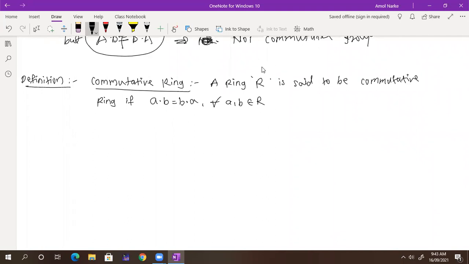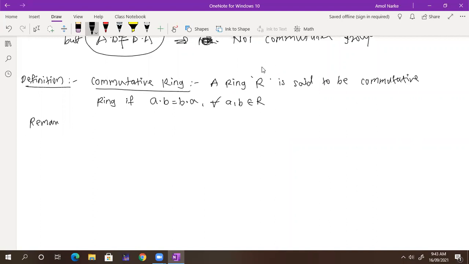Whatever I have written here, A into B is equal to B into A, is nothing but the commutative law. Whether the commutative law holds in a ring. Sir, in a ring we saw the distributive law, A dot (B plus C) is equal to A dot B plus A dot C.